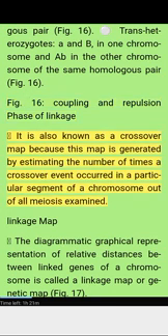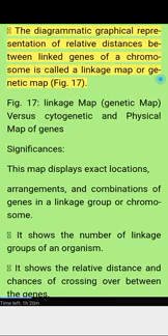It is also known as a crossover map because this map is generated by estimating the number of times a crossover event occurred in a particular segment of a chromosome out of all meioses examined. Linkage map: the diagrammatic, graphical representation of relative distances between linked genes of a chromosome is called a linkage map or genetic map. Figure 17, linkage map, genetic map versus cytogenetic and physical map of genes.